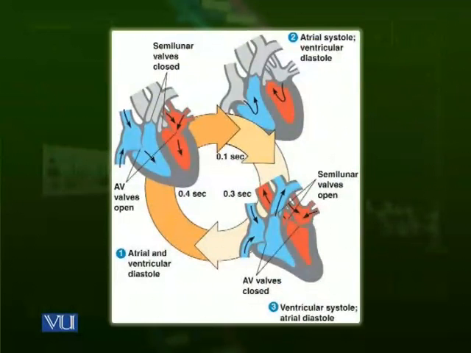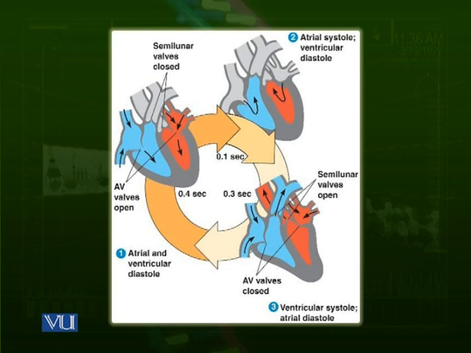Step 1, atrial and ventricular diastole. You can see all the muscles are relaxed, and at this time the AV valves are open, and the semilunar valves are closed. This is the time when the atria are filling. Blood is returning from the body, and oxygenated blood is coming back from the lungs into the left atrium. This is called diastole. This lasts for 0.4 seconds.